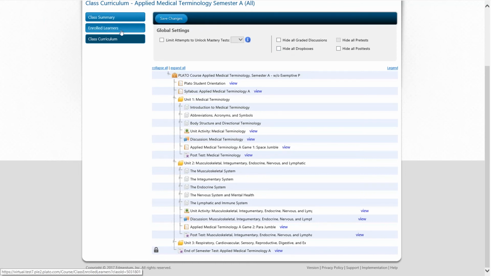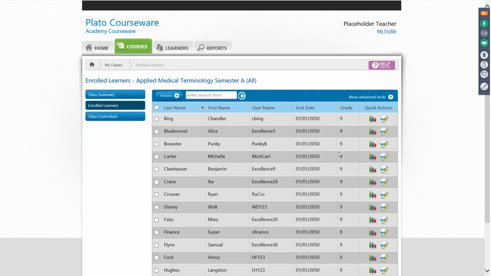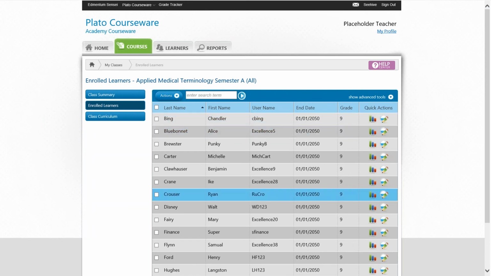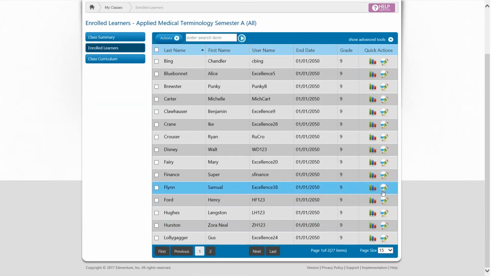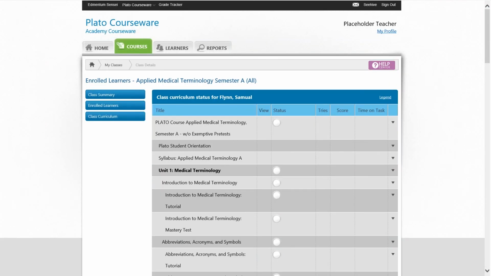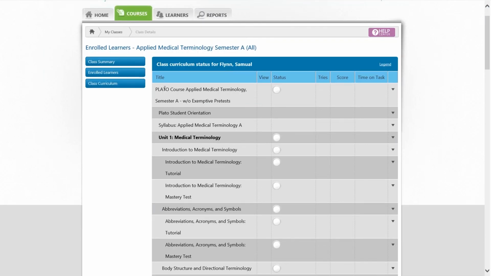But if I go back to the enrolled learners, this is where your edit learner status is going to be. That was the area in PLE 2.0 where you were editing grades, you were resetting assignments that needed to be reset. So that is where this will be here. All right. So this student has not completed anything, but it at least shows us the structure of the course. And so you can see applied medical terminology, you can see the Unit 1, the status is not complete.